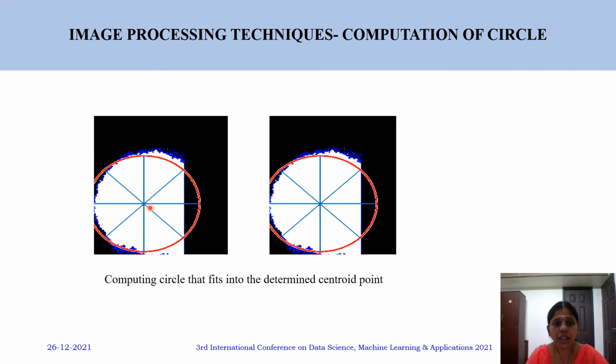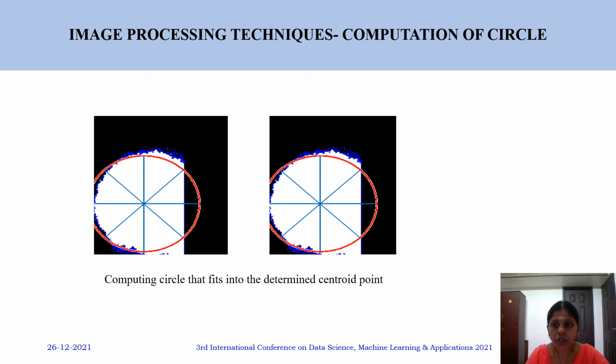To get the radius, we draw lines at different angles from the center to the boundary of that circle. The distance from the center to the boundary is taken as the radius of the circle, provided the distance does not exceed the boundary. Here in this case, the line has exceeded the region of interest, so that radius will not be considered. The lines that exactly fit into the circle, those radii alone are considered for plotting the signal.